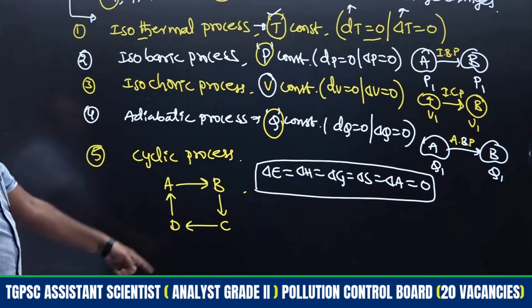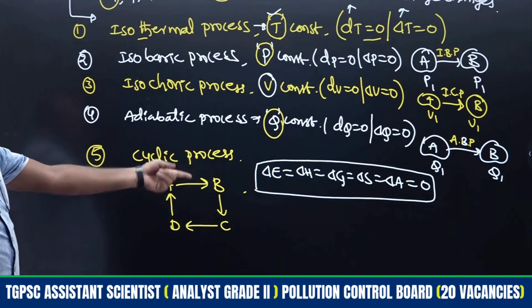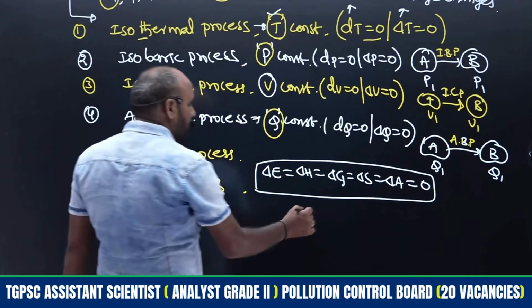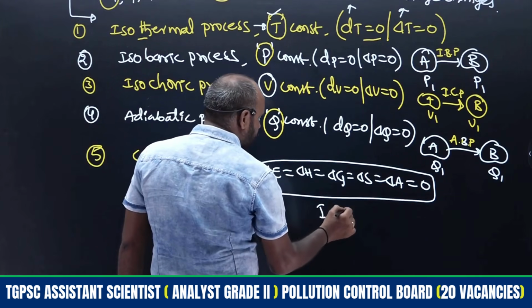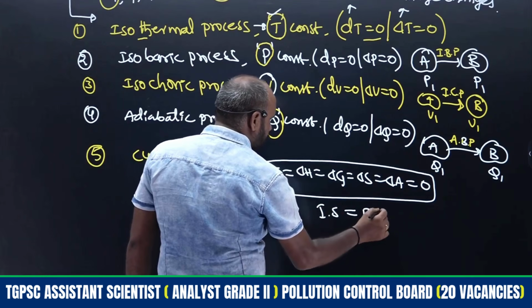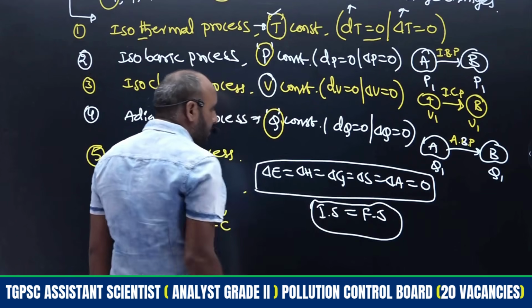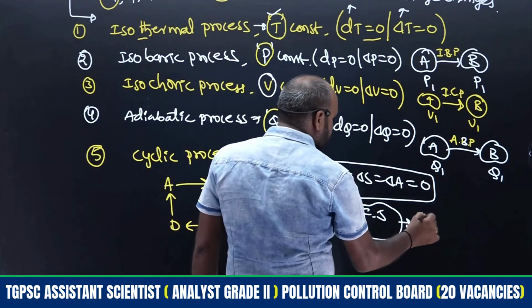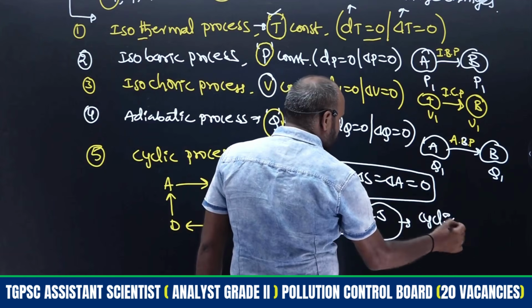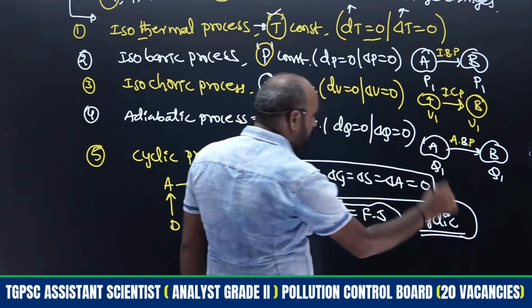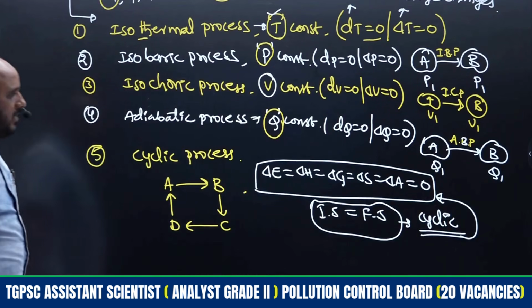For a cyclic process, the change of all the thermodynamic properties becomes 0, because the initial and final states are the same. Whenever the initial and final states are the same, the process is carried out in a cyclic manner.